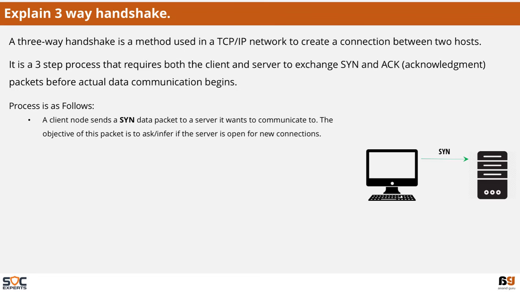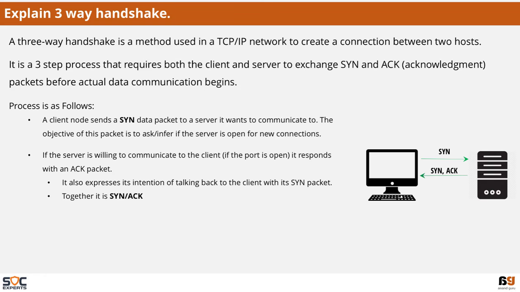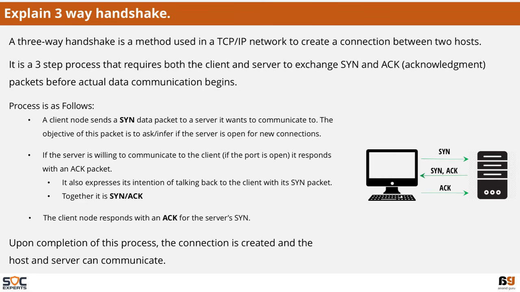A client node sends a SYN data packet to a server it wants to communicate with. The objective of this packet is to ask if the server is open for a new connection. If the server is willing to communicate with the client, it responds with an ACK packet. It also expresses its intention of talking back to the client with its own SYN packet. Together, it is SYN ACK. The client node responds with an ACK for the server's SYN. Upon completion of this process, the connection is created and the host and server can communicate.